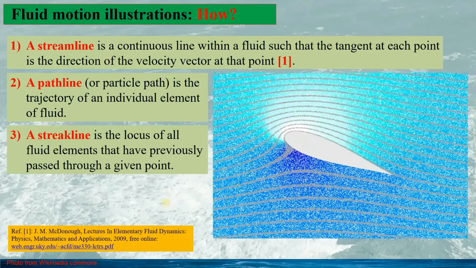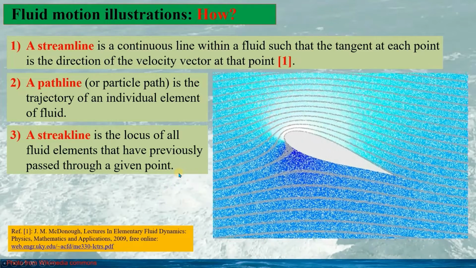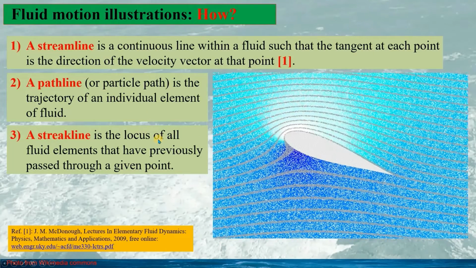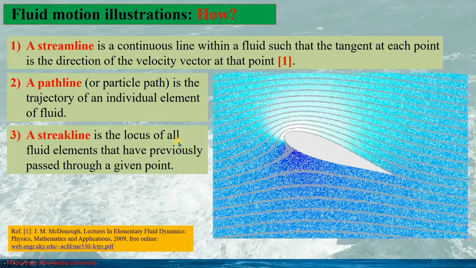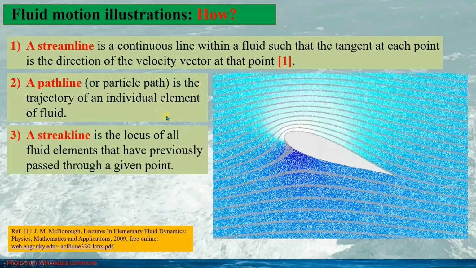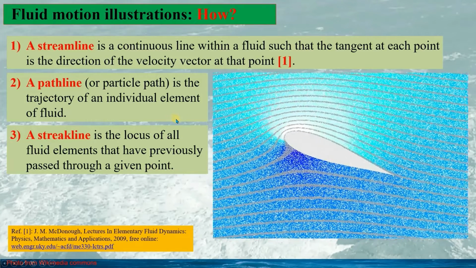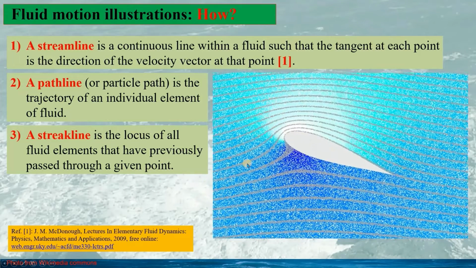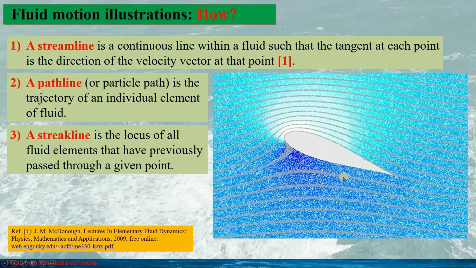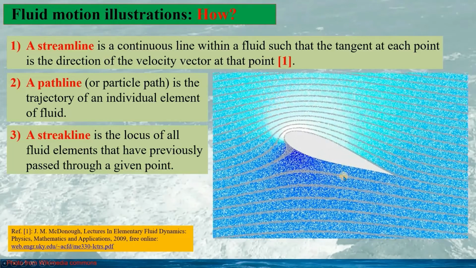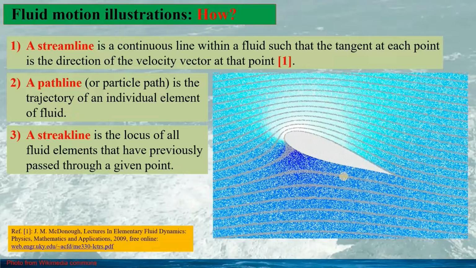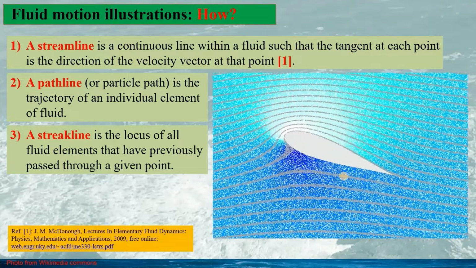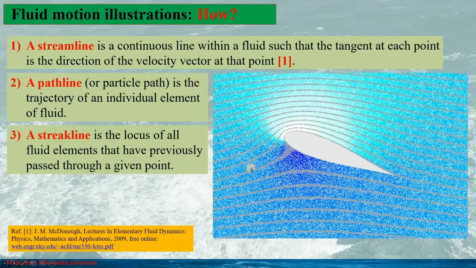From these definitions, it's still quite difficult to understand what are the streamline, pass-line, and straight line, or what are the differences among the streamline, pass-line, and straight line. In this talk, I will use the example, a steady flow around aerofoil, to show what are streamline, pass-line, and straight line, and what are the differences.